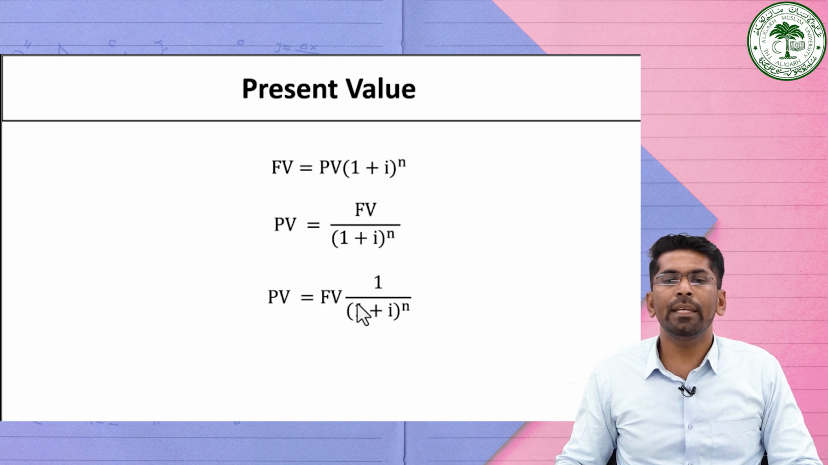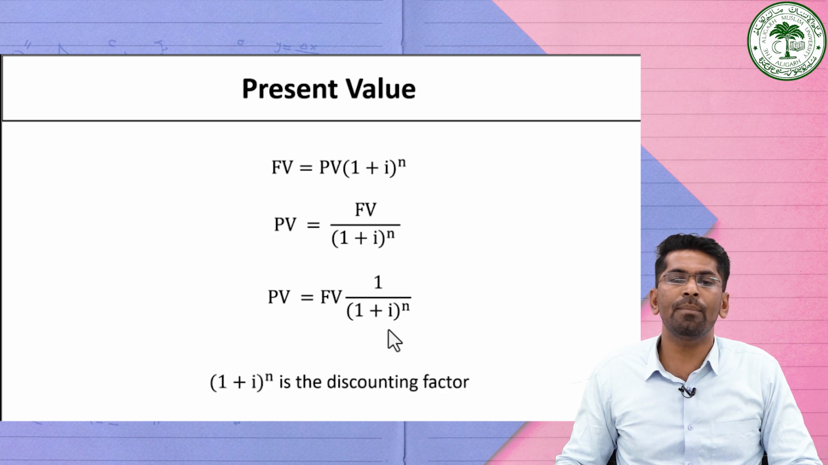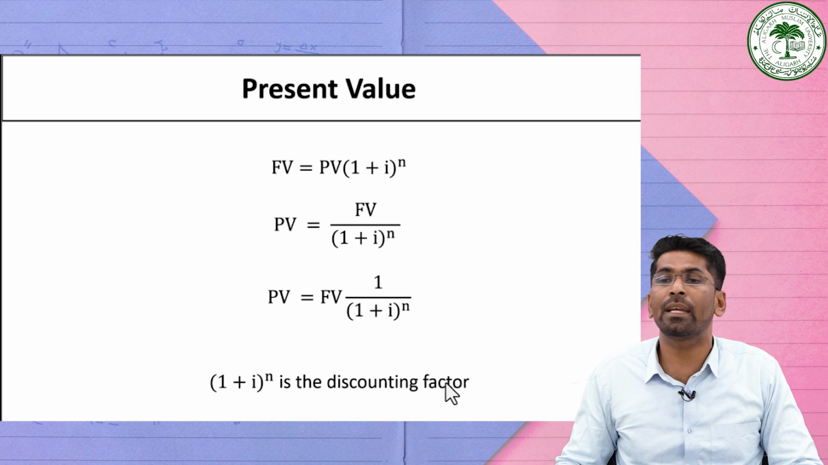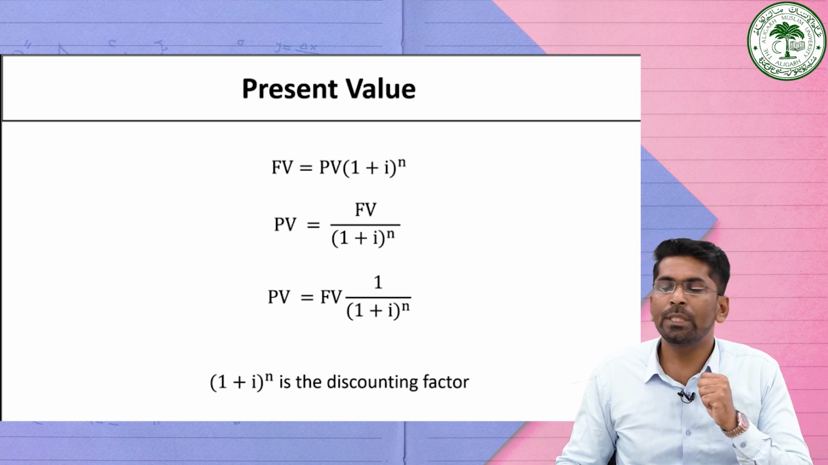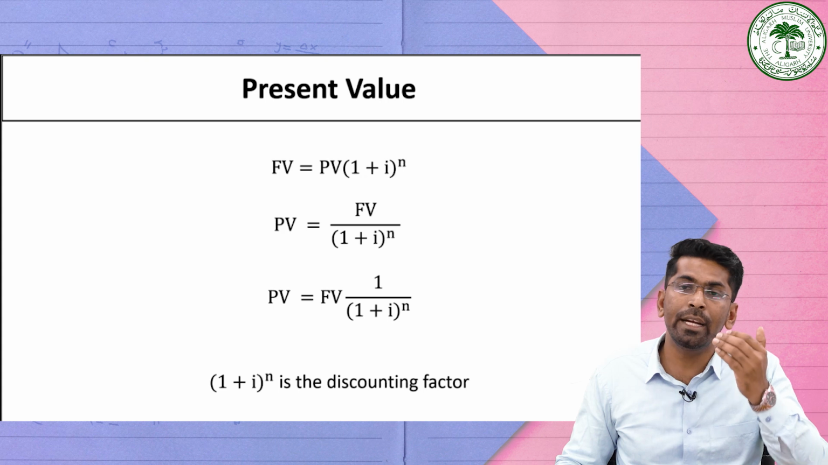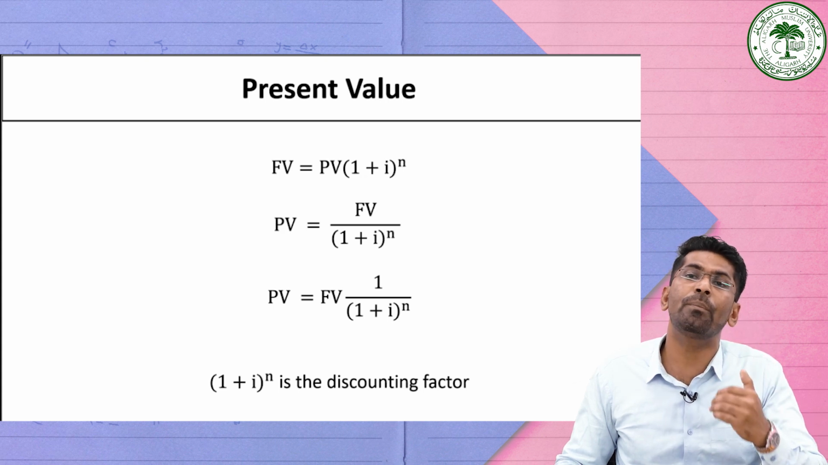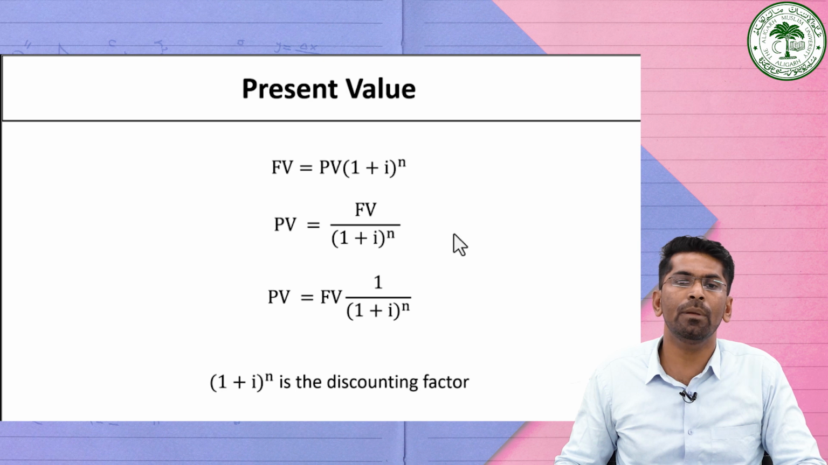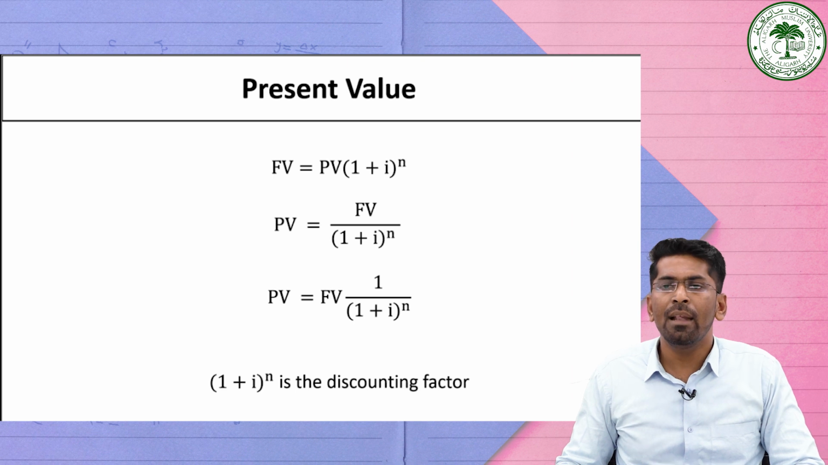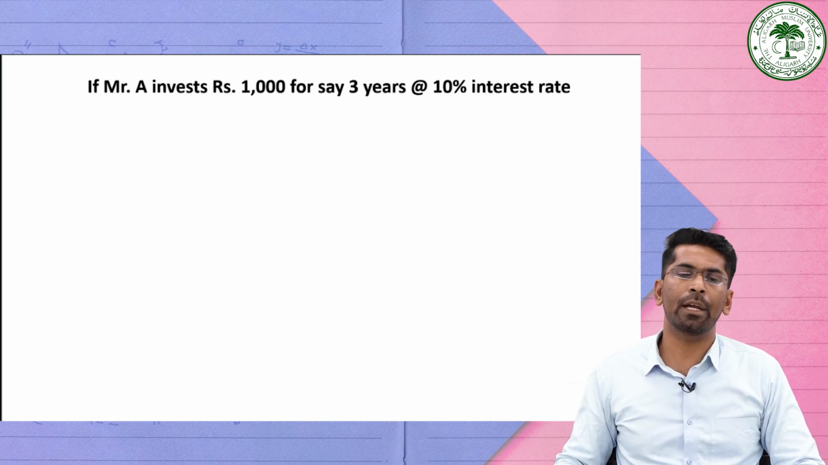And here we can also rewrite it by taking the FV, that is the future value, outside. So it will be FV into 1 upon (1 plus I) raised to the power n. See here, 1 upon (1 plus I) raised to the power n is nothing but the discounting factor, which means that this factor actually reduces the future income payment to its present value. So using this formula, we can calculate the present value as well. Let us take some numerical examples so that it will be more clear.